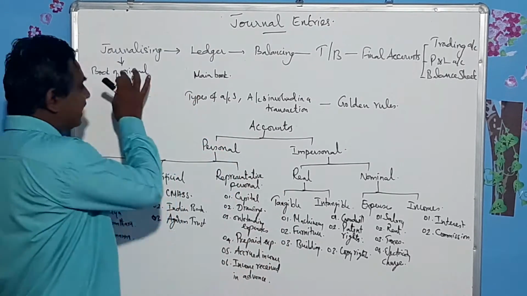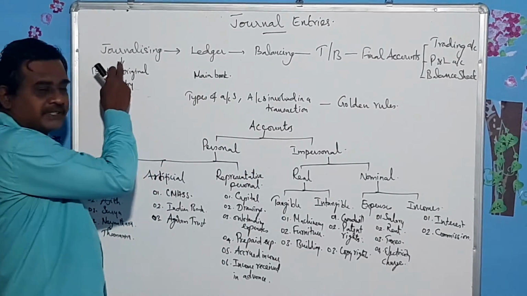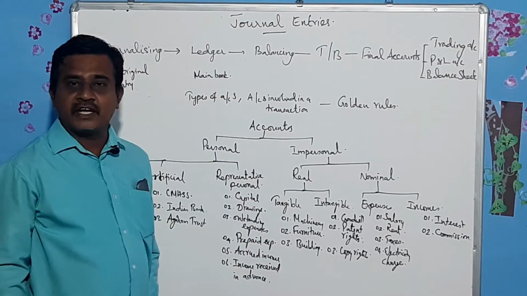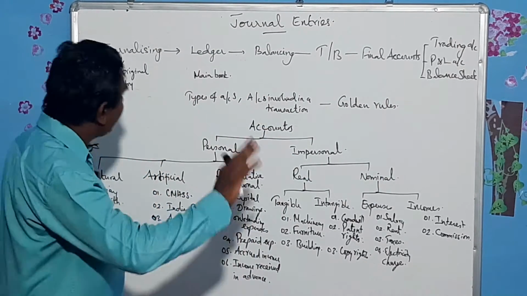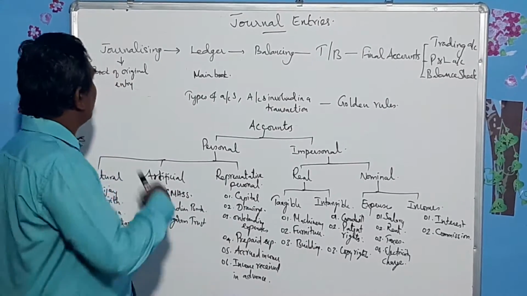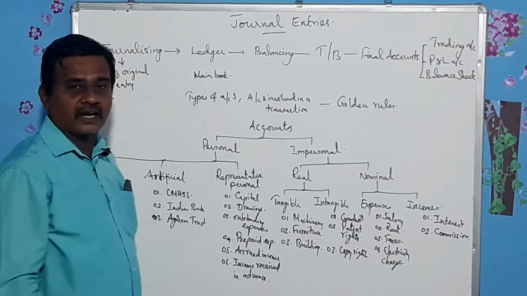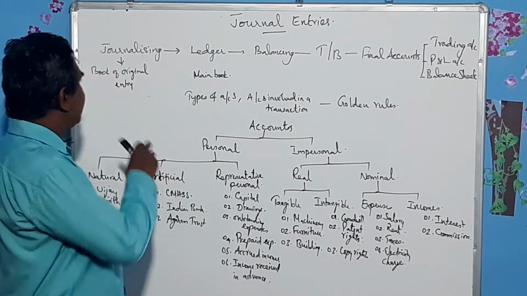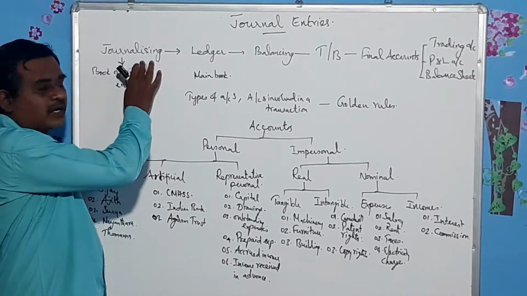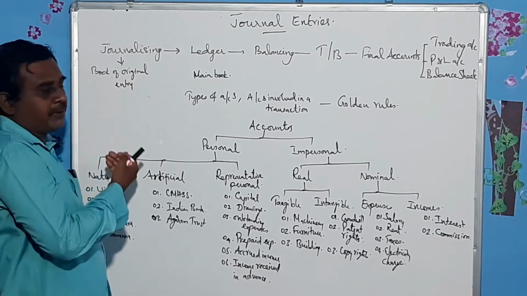Likewise, in accountancy, this is the cycle. We start from journalizing and end with the preparation of final accounts. Again, we have to start in the next accounting period. You have to start from the journalizing. That is why this one is called accounting cycle. See, journalizing is the first step in the accounting cycle, and let me tell you one by one.